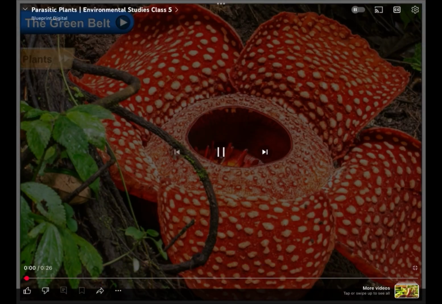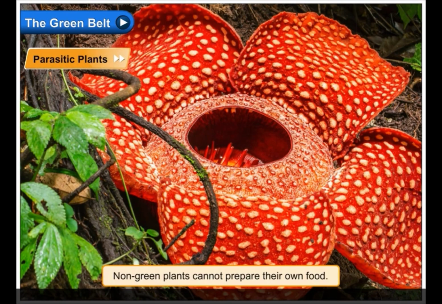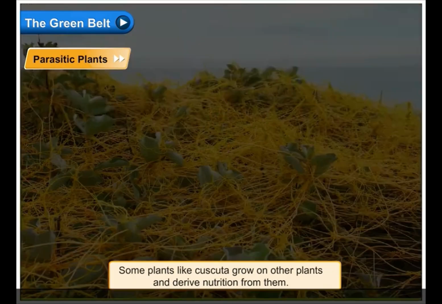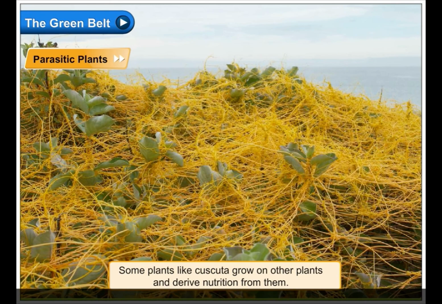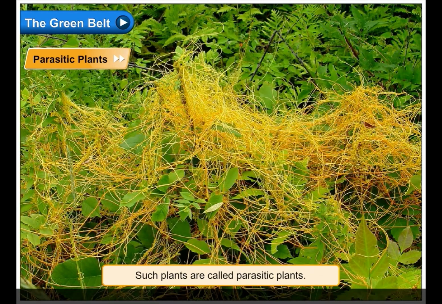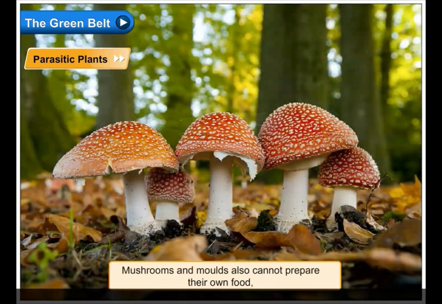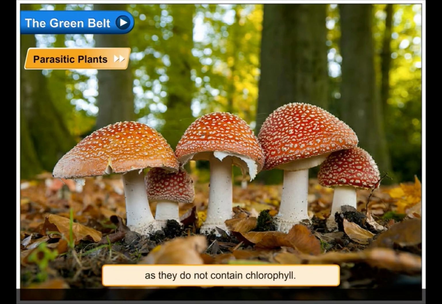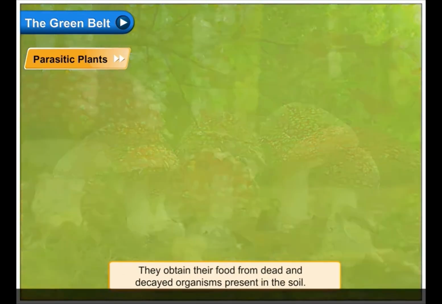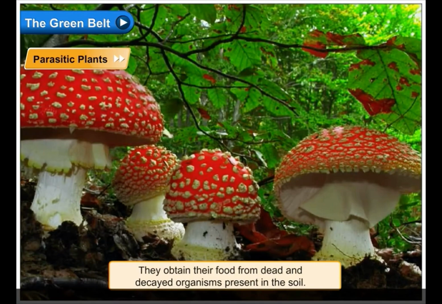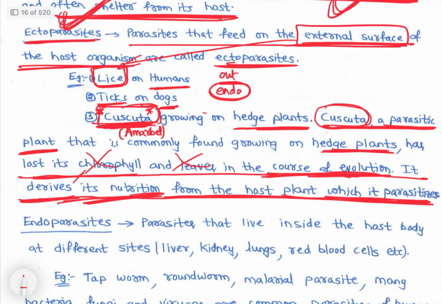So, parasitic plants. Non-green plants cannot prepare their own food. Some plants like Cascata grow on other plants and derive nutrition from them. Such plants are called parasitic plants. Mushrooms and molds also cannot prepare their own food, as they do not contain chlorophyll. They obtain their food from dead and decayed organisms present in the soil.